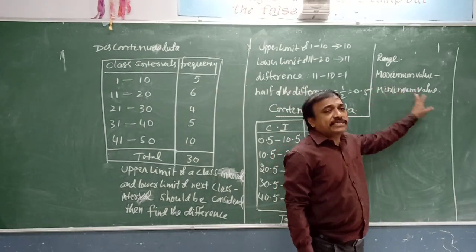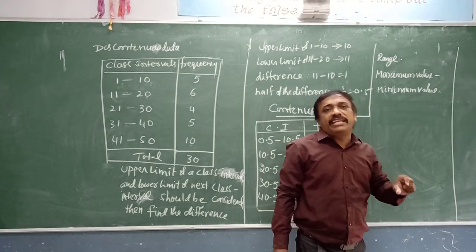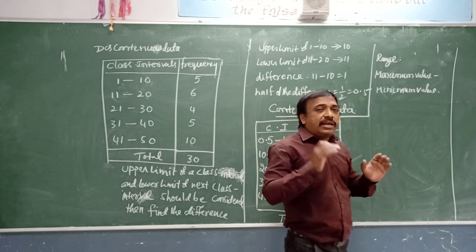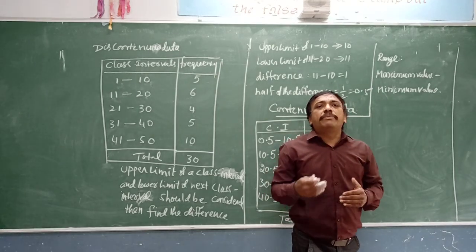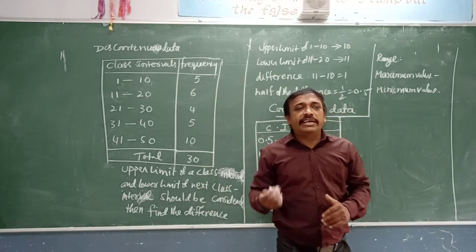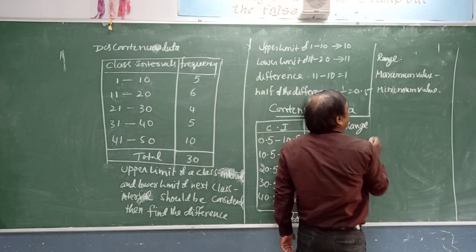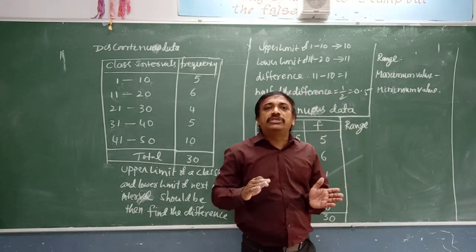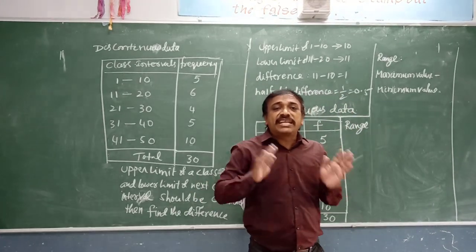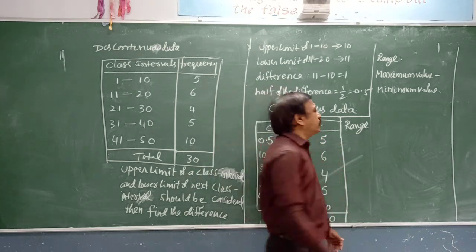The difference between the maximum and minimum value among the given data is called range. In other words, highest value minus lowest value, maximum value minus minimum value.